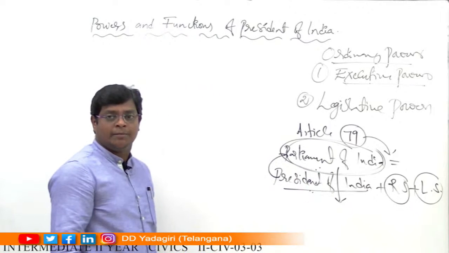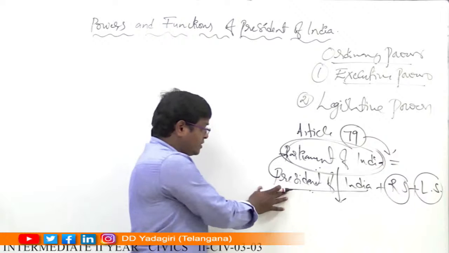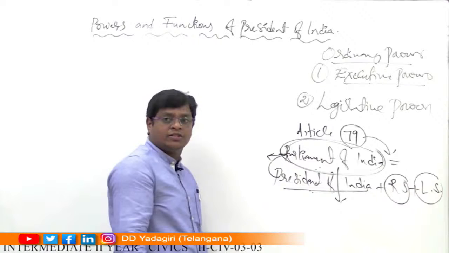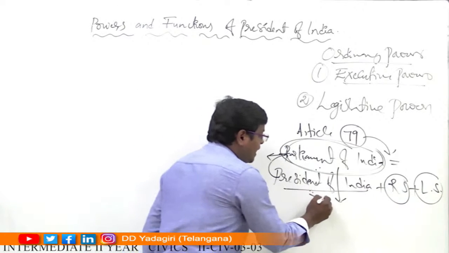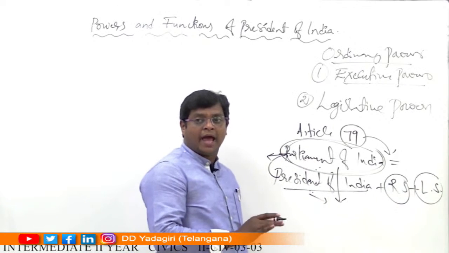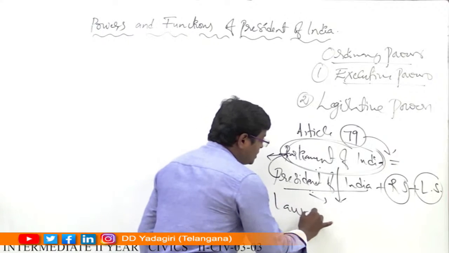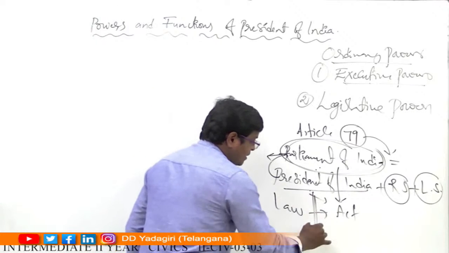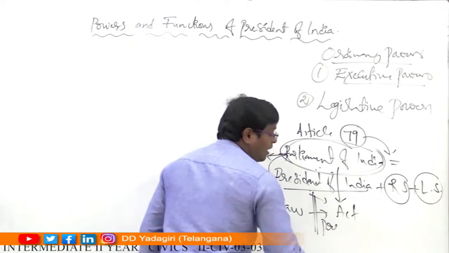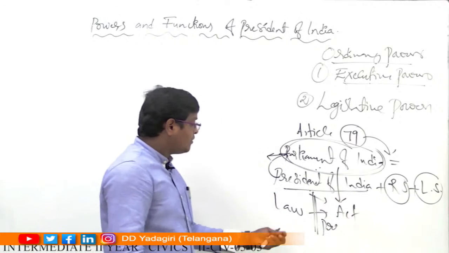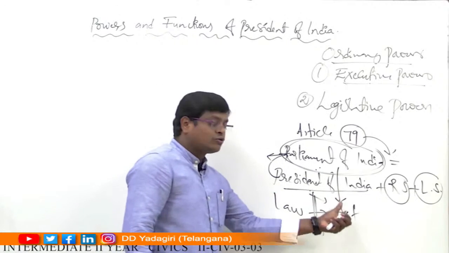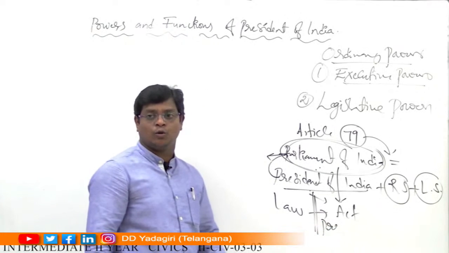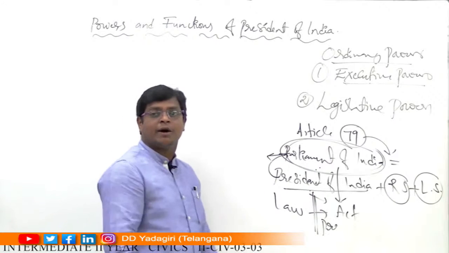Without the assent of the President of India, no law becomes an act. The President's assent is essential for each and every law to become an act. Understood? That's why he plays a prominent role. This comes under the legislative power of the President of India.